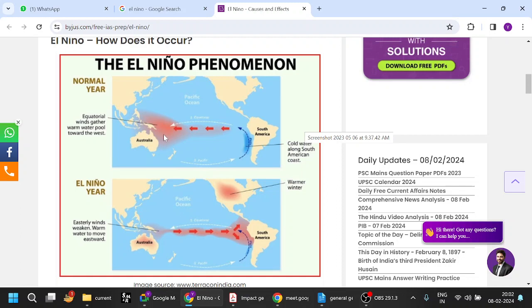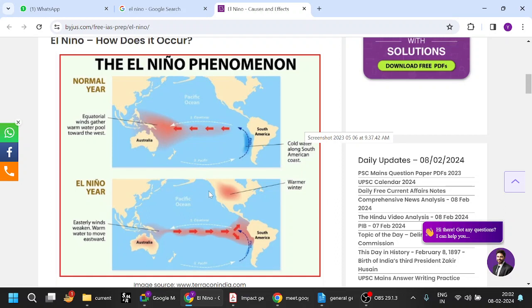Where there is high temperature, and here it is the cold current, so low temperature. Obviously there is going to be a transfer. Where there is high temperature, the pressure is going to be low. Pressure is inversely related to temperature. Similarly, here there is low temperature, so the pressure is going to be high. Wind flows from high pressure to low pressure, so winds will flow from here to here under normal circumstances. When wind flows from this direction, it picks up moisture and brings rain to this part. That is the normal air flow.